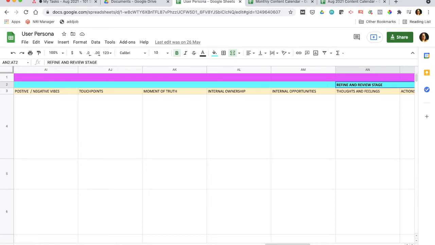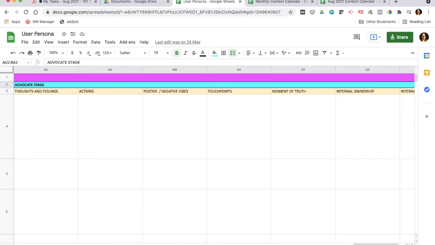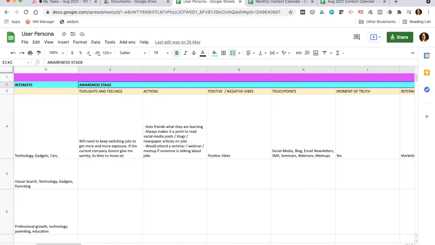After that, he will refine and review: okay, this is what I got from the product, but I still need this. Then he reaches the advocate stage, where he recommends your product to other users. So these are the various stages which we have identified.